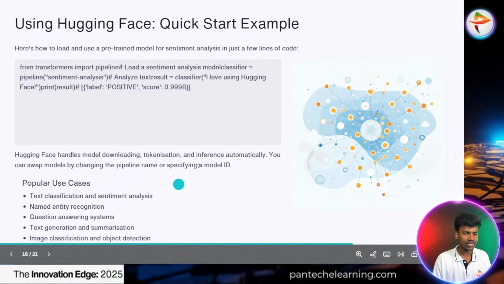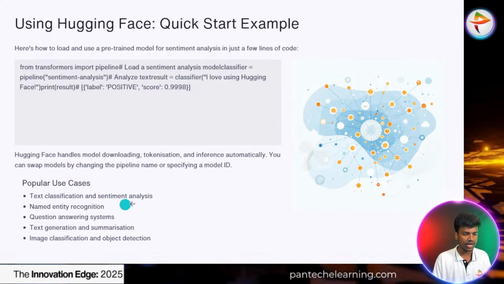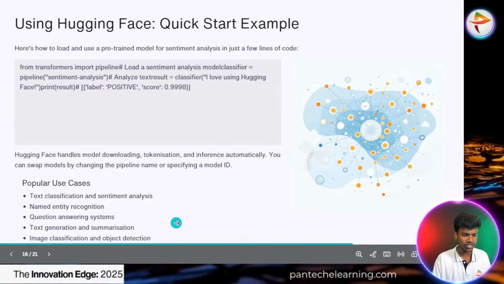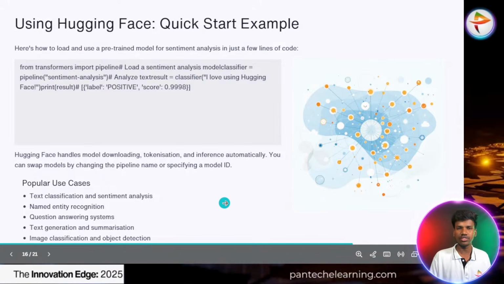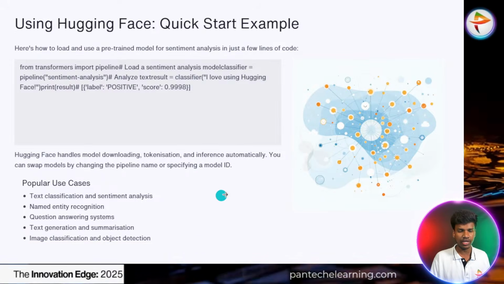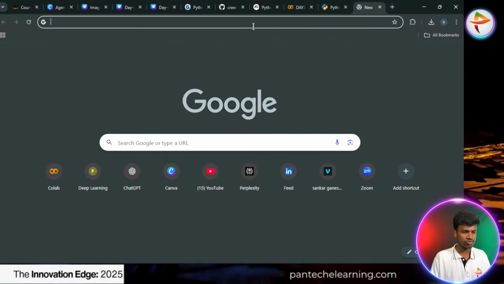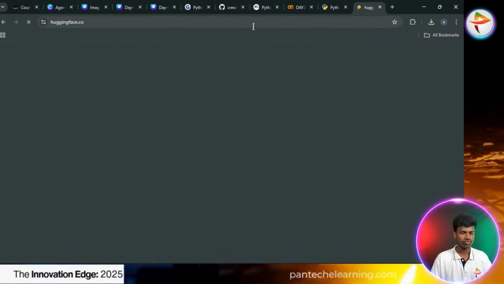So, popular use cases of Hugging Face models: text classification and sentiment analysis, named entity recognition, question answering systems, text generation, summarization, image classification, and object detection. For these kinds of use cases, the transformer models are available on the Hugging Face website. So now we are going to the Hugging Face website, huggingface.co.